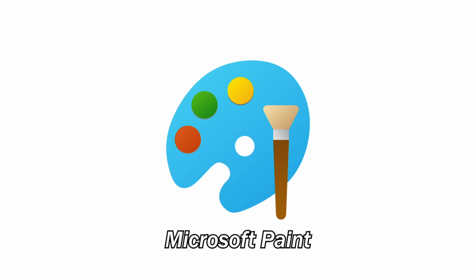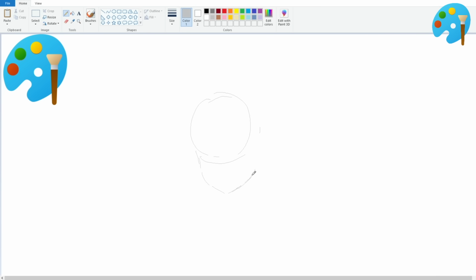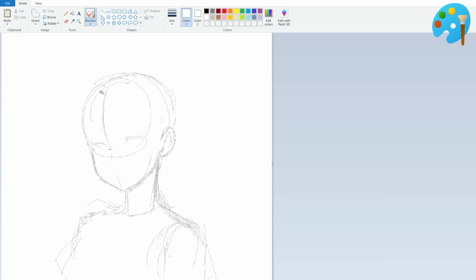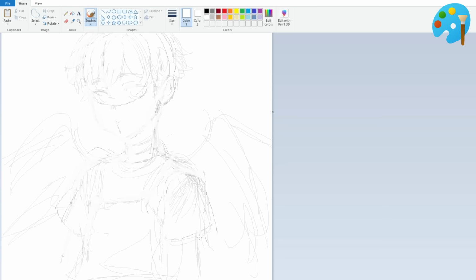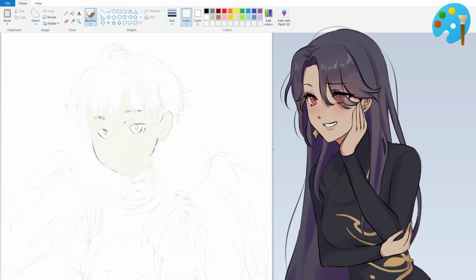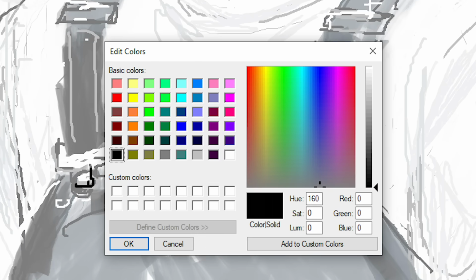First, we have the iconic MS Paint. This was my first digital drawing app, and it used to be even more bare bones than this. It doesn't even have layers, so you gotta strip back a lot. The newer MS Paint does have a few brushes and shapes, but you really gotta stick to the pixely pencil brush. It brings a lot of flavor and fun to the drawing. And check out this old school color selector.